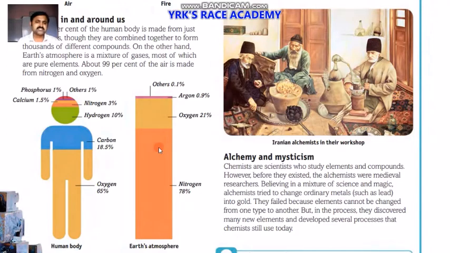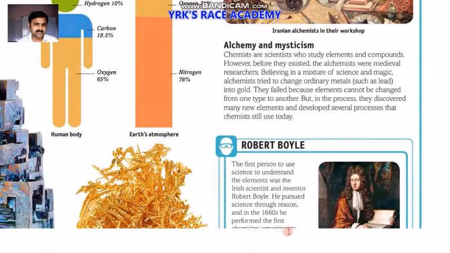So from these observations, the study of elements and compounds by early chemists or scientists was called alchemy or mysticism. The medieval researchers believed in a mixture of science and magic. Alchemists tried to change ordinary metals into gold, like lead converted into gold. But they failed because elements cannot be changed from one type to another. But in the process they discovered many new elements and developed several processes that chemists still use today. So alchemy is most important in this discussion we have.